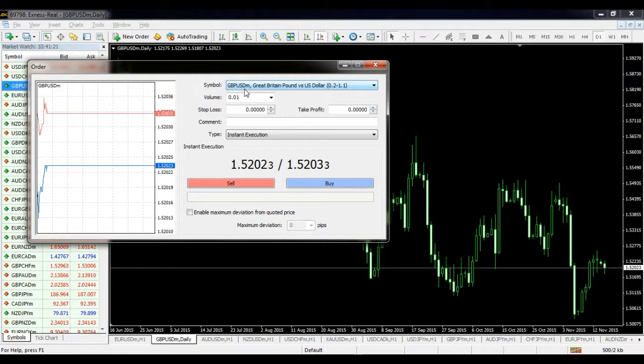In any currency pair, the first currency is called the base currency and the second currency is called the core currency. So it means that you have to pay 1.52016 dollars to buy 1 British pound. I hope you understood it.